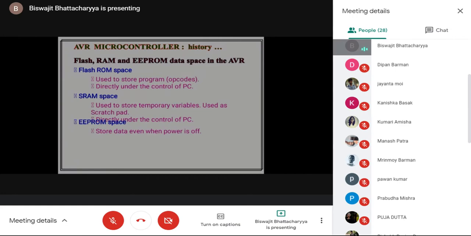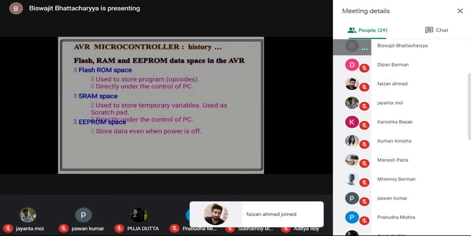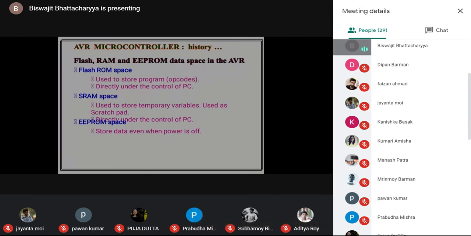In some applications where we need to store things permanently, even when power is off, the EEPROM memory space is required. So mainly flash memory is used to store the program and SRAM memory is used to store data or temporary variables. SRAM is used to store data or temporary variables and flash is used to store the program. So you can say that.